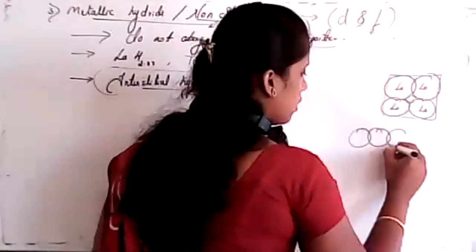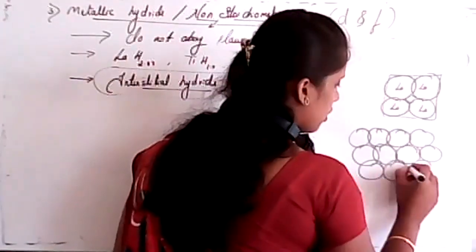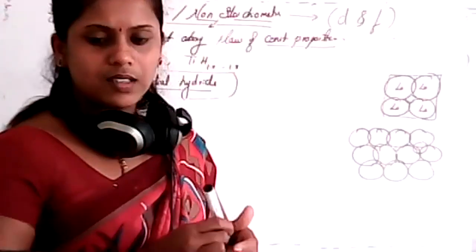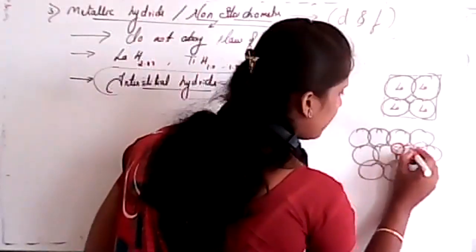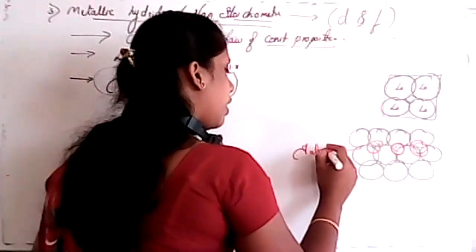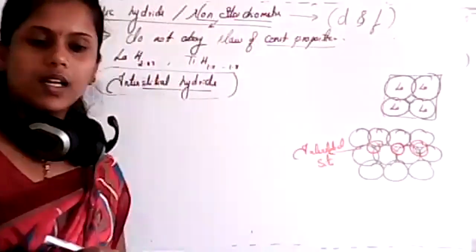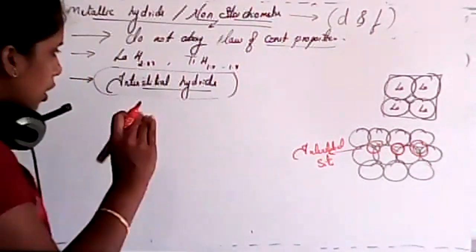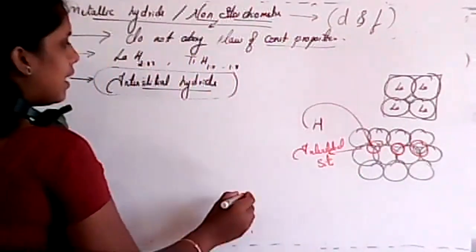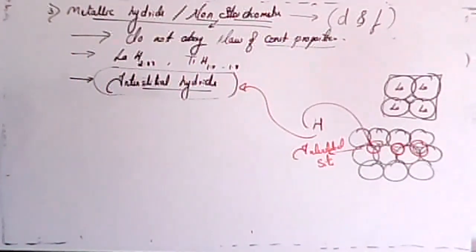For example, if I arrange these, there will be some empty space, isn't it? See here, there will be some empty space, and we call it an interstitial site. Clear, students? So those voids are known as interstitial sites. If hydrogen is present in that site, in that case, those types of hydrides are known as interstitial hydrides.